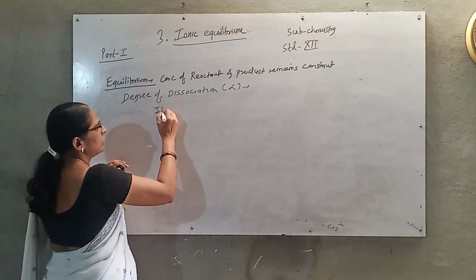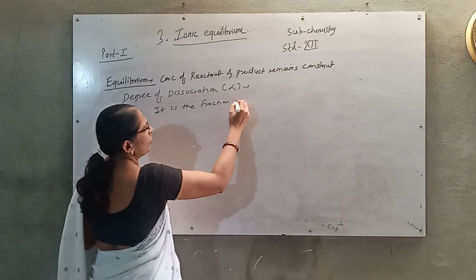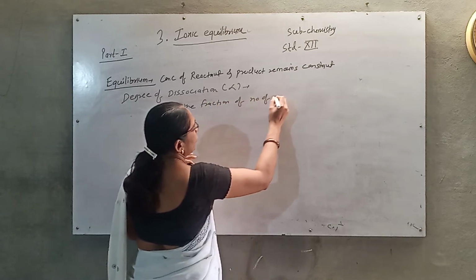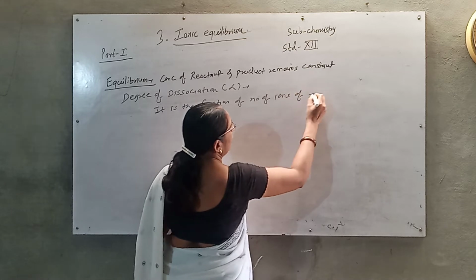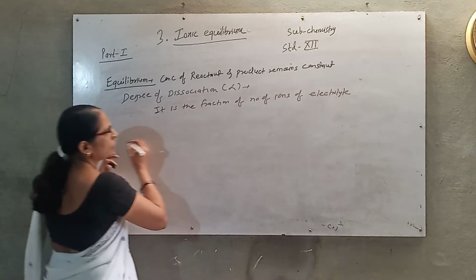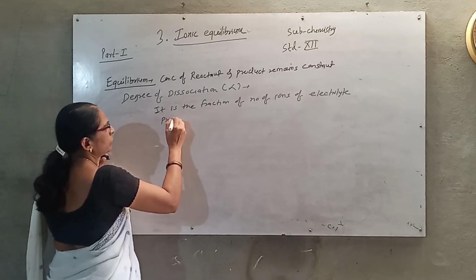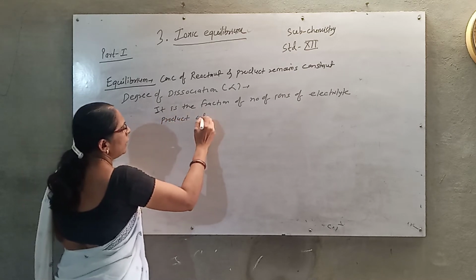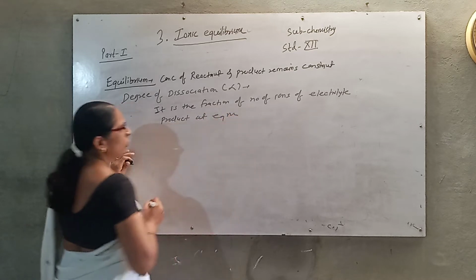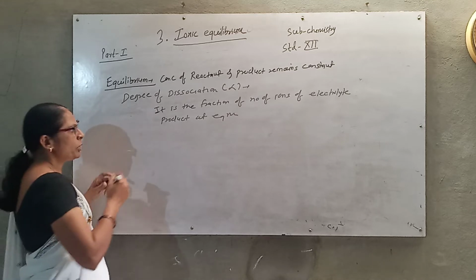It is the fraction of the number of ions of the electrolyte produced at equilibrium.